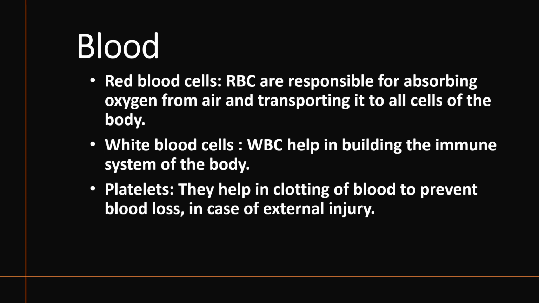The next type of blood cell is called white blood cells, which are also called WBCs. They help in building the immune system of our body by fighting against the various disease causing agents. The third type of blood cells are called platelets. They help in clotting of blood to prevent blood loss in case of external injury.